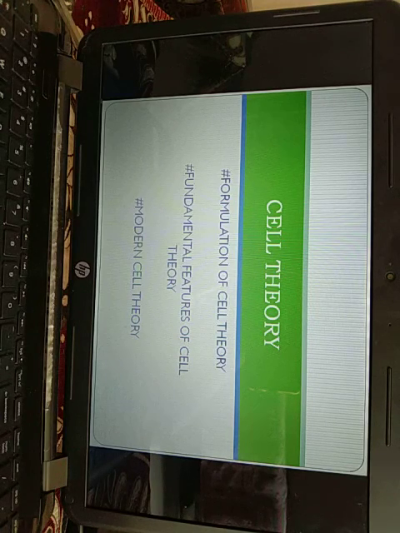Now the significance of the cell theory: there is a structural similarity in the cells belonging to diverse groups of organisms. All the cells perform similar metabolic activities. Life exists only in the form of cells. Life passes from one generation to the next as cells. All living beings are descendants of primitive cells that developed on the earth as the first eukaryotes, and prior to that as the first prokaryotes. So this is about the cell theory.